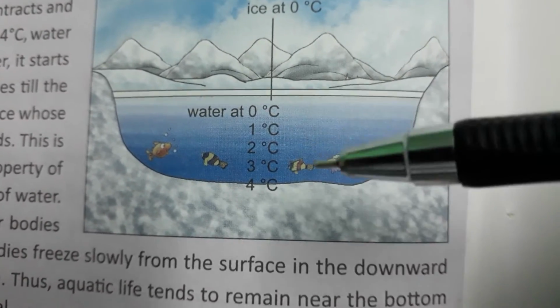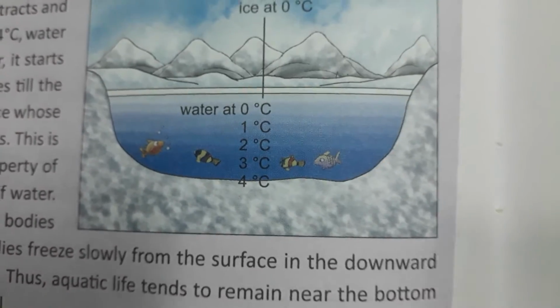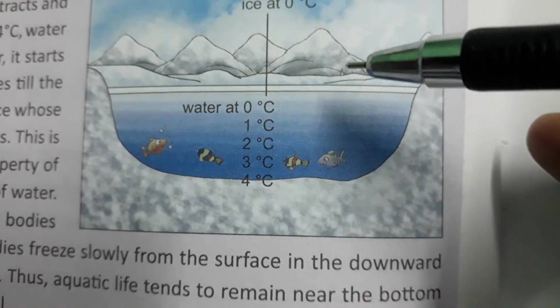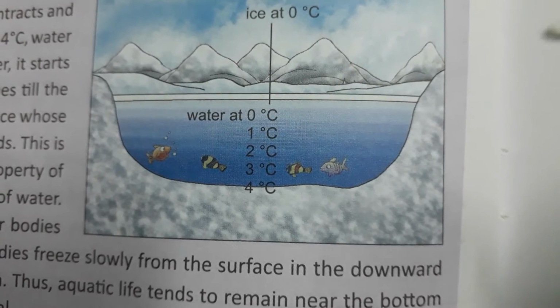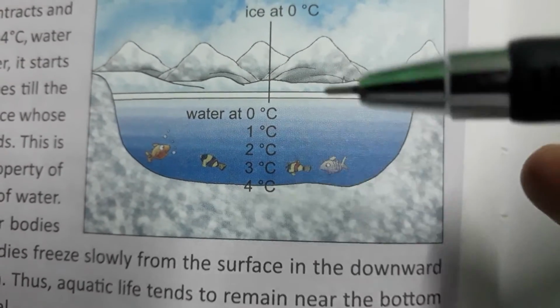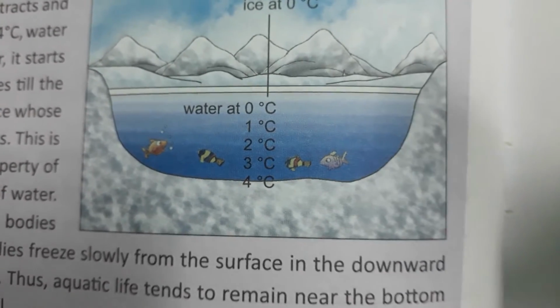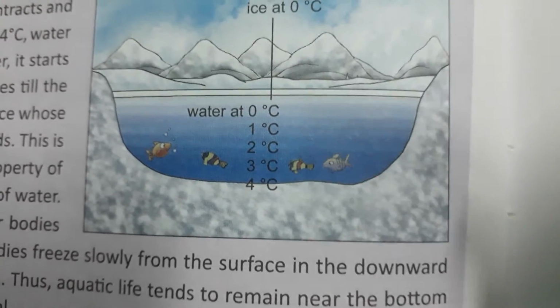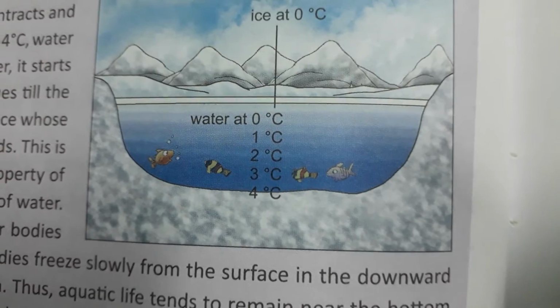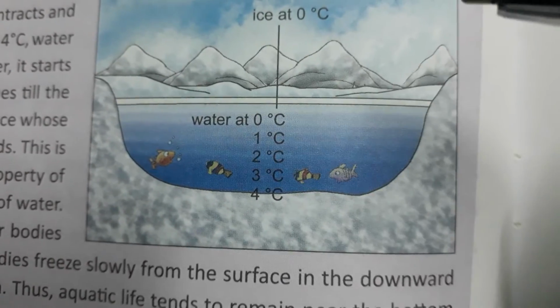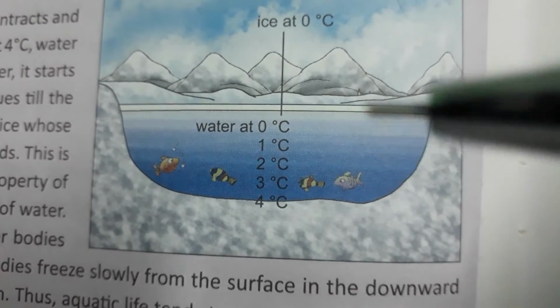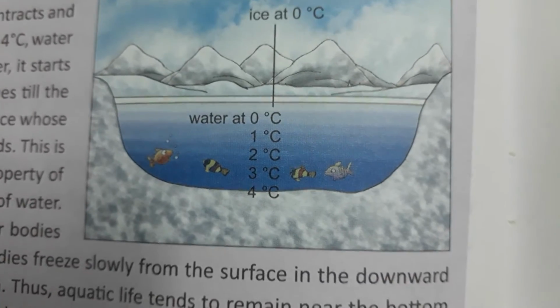That is why ice floats above the water. Water density is more than ice density. Here the density is decreasing because of continuous expansion up to 0 degrees. Because of continuous expansion, ice density decreases and volume increases. So that is why ice floats above the water.